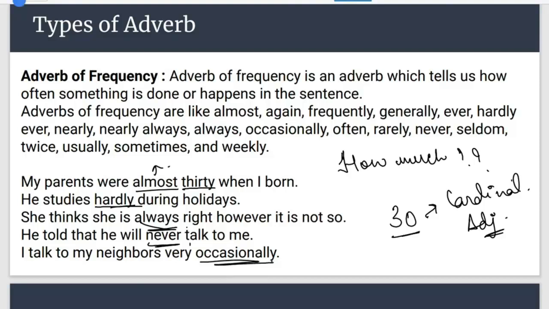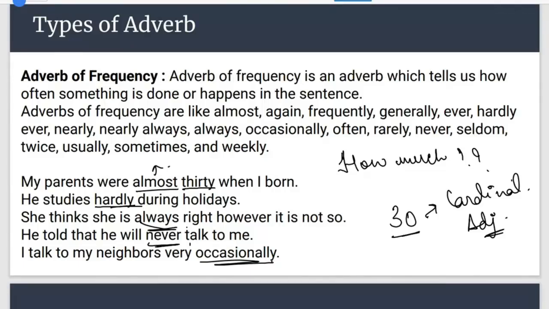So we have understood the types of adverb. I must tell you one thing, that we haven't covered all the types of adverb. Besides, there are more types of adverbs like adverb of reason, adverb of affirmation, adverb of negation, interrogative adverbs, relative adverbs. But these adverbs are not relevant from our exam point of view, so we are not covering them, because very few questions come from these types. The adverbs which are actually important are adverb of manner, adverb of place, adverb of time, adverb of number, and adverb of frequency. I hope all the 5 types of adverbs are clear to all of you.